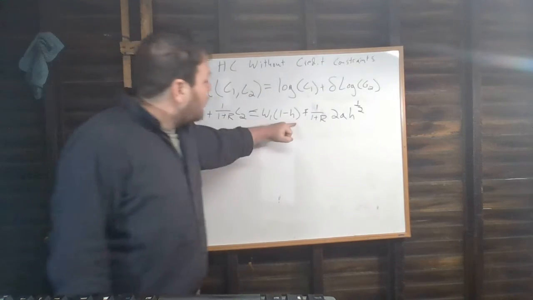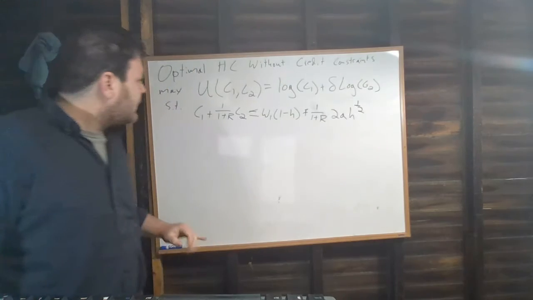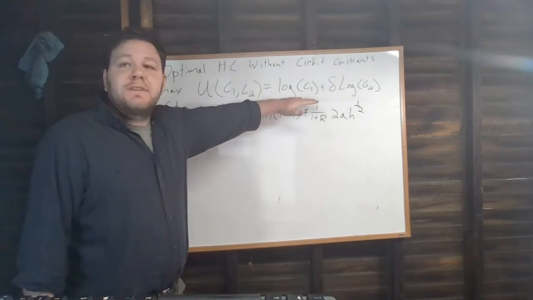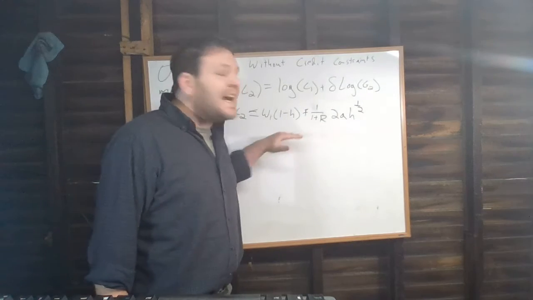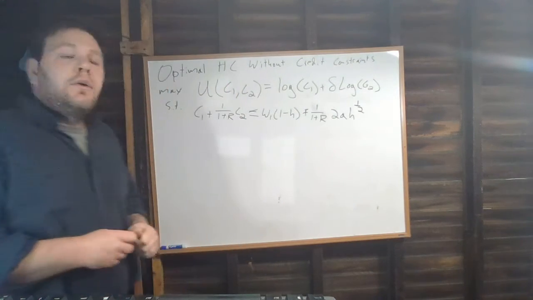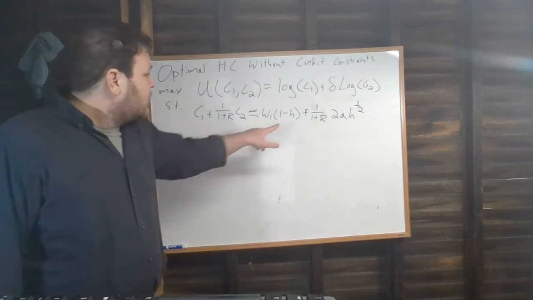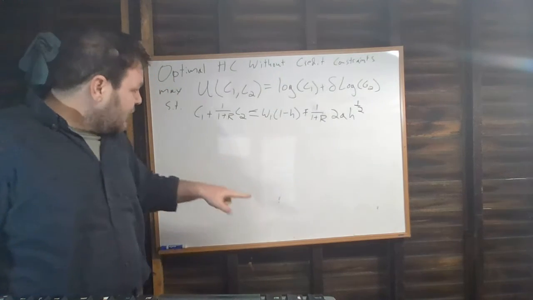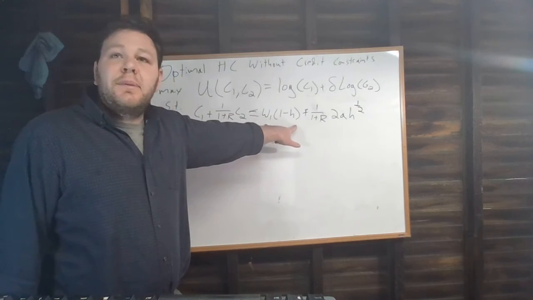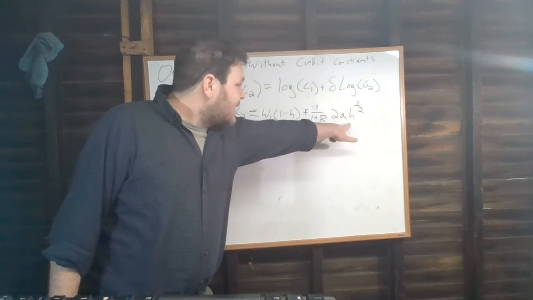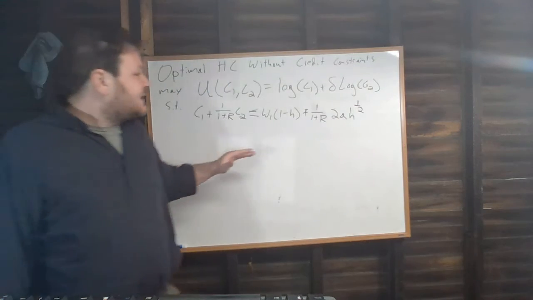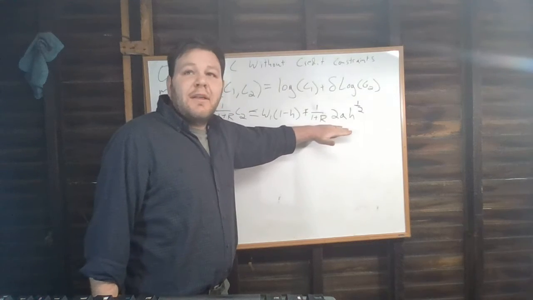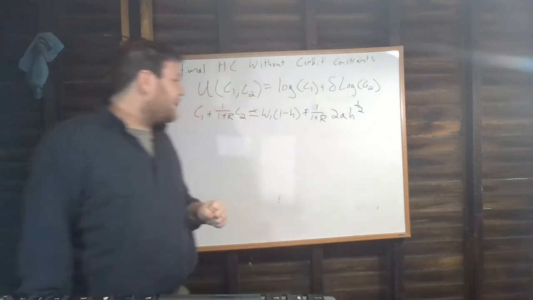If we think about the role that human capital is playing here, it's not playing a role in our preferences at all. All that human capital is doing is changing the size of our budget constraint. So as we adjust H, as we increase H, we're decreasing our income in period 1, we're increasing our income in period 2, but we're either increasing or decreasing the total present discounted value of our lifetime income stream.